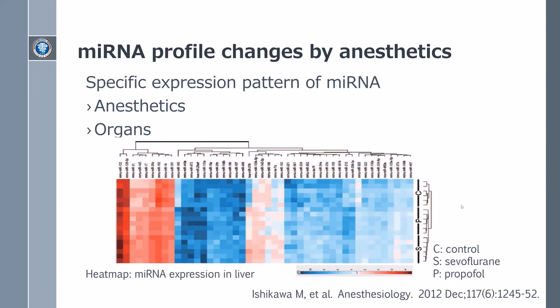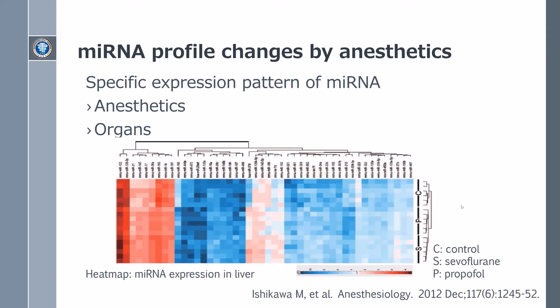There may be specific events among the anesthetics that induce unique changes in microRNA expression patterns in organs. Therefore, post-transcriptional factors such as microRNAs that may control the regulation of gene expression are expected to play a crucial role in the biological effects of anesthetics.